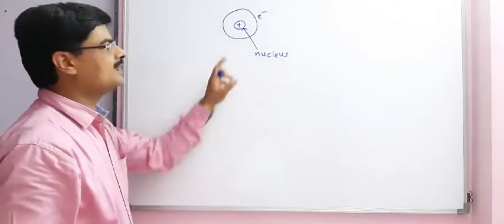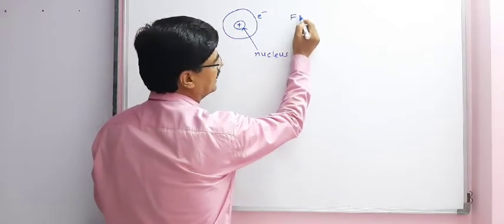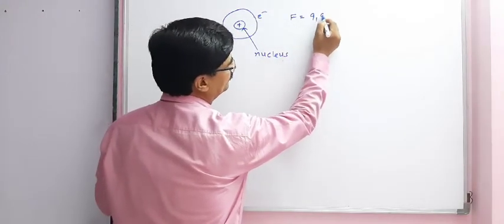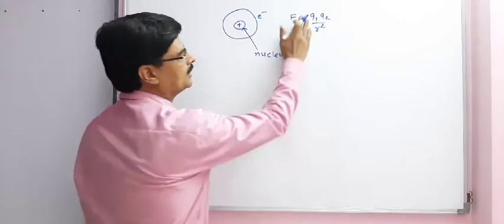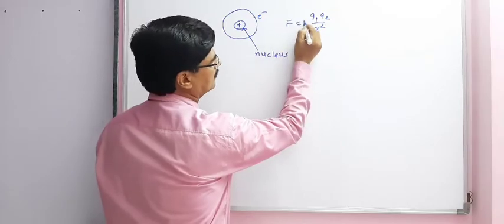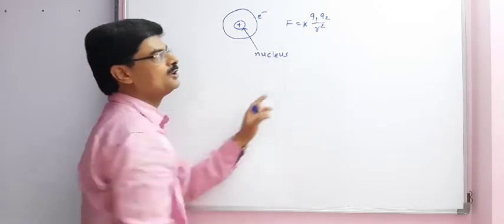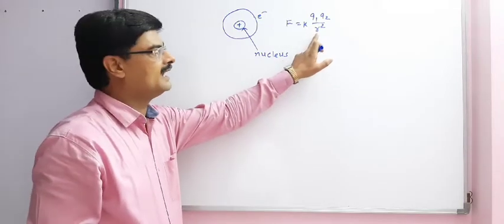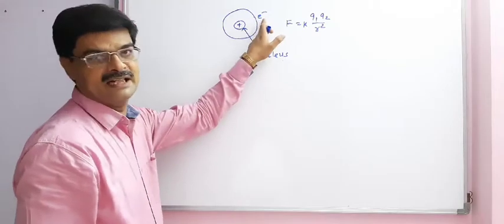Between electron and nucleus, there is a force that can be represented by F is equal to K Q1 Q2 upon R square, where Q1 and Q2 are charges and R is the distance between positive charge nucleus and electron.